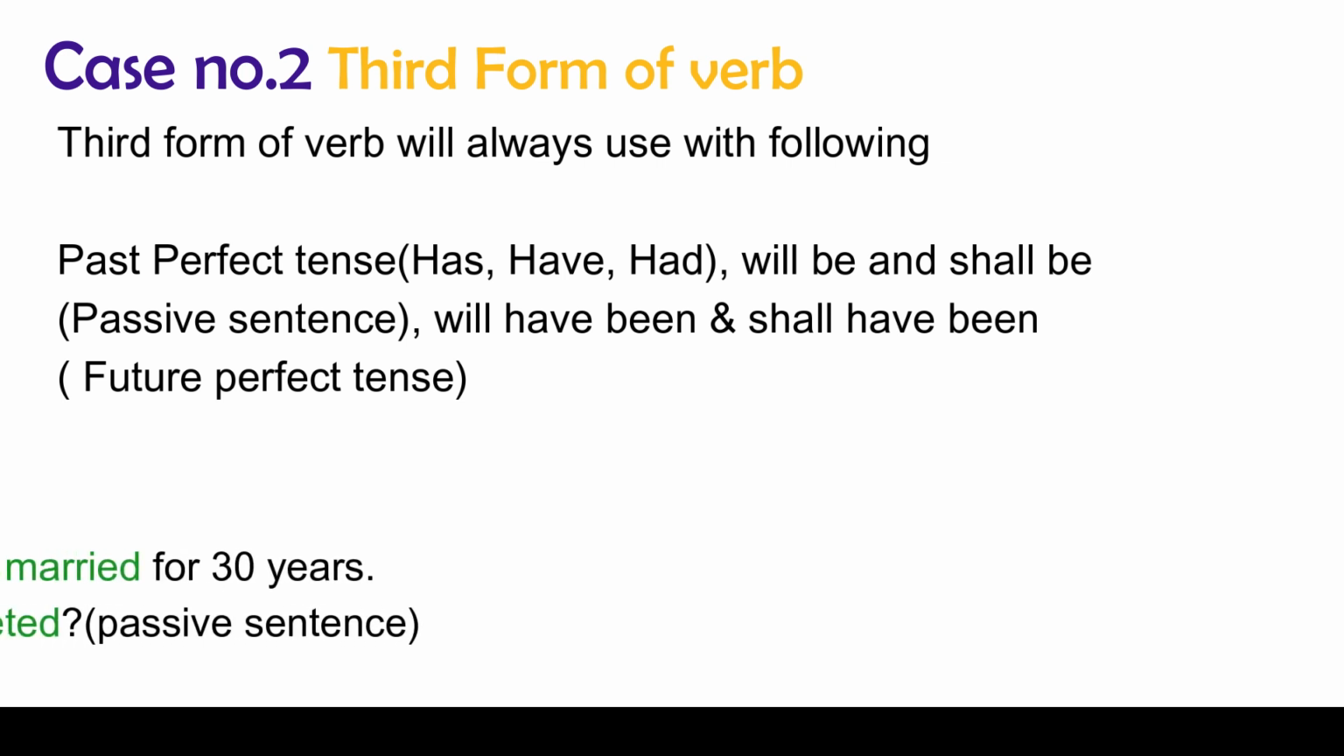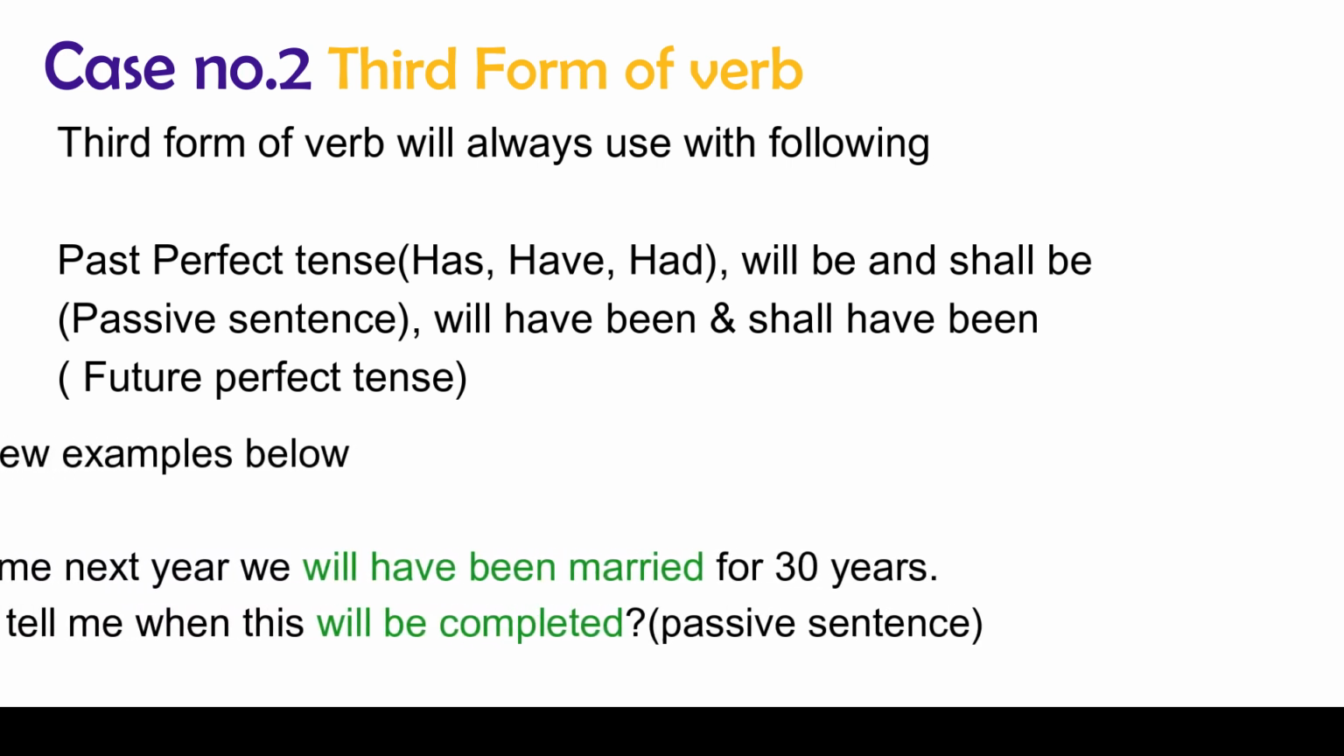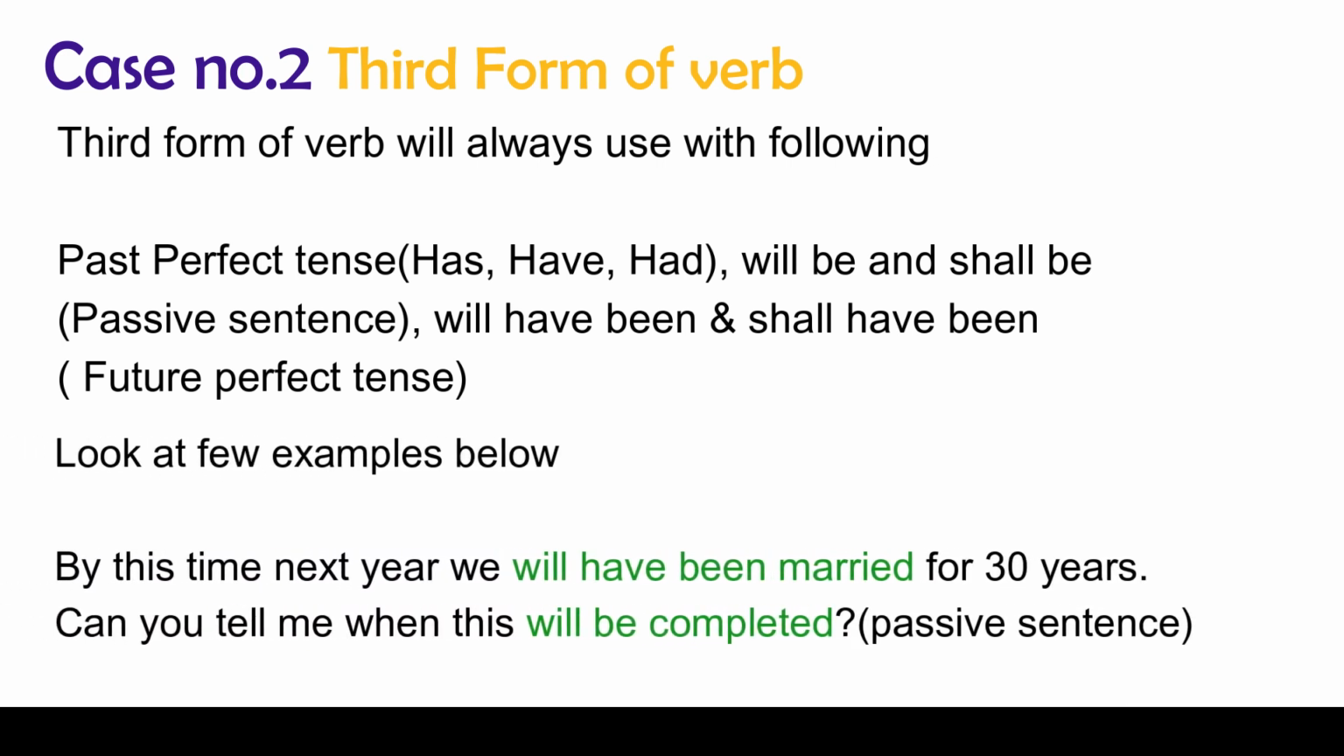Its examples are: by this time next year we will have been married for 30 years. Can you tell me when this will be completed? Look at this sentence, there is third form of verb after will be because this is a passive sentence. So always keep it in your mind, when the sentence is active, then third form is not used.